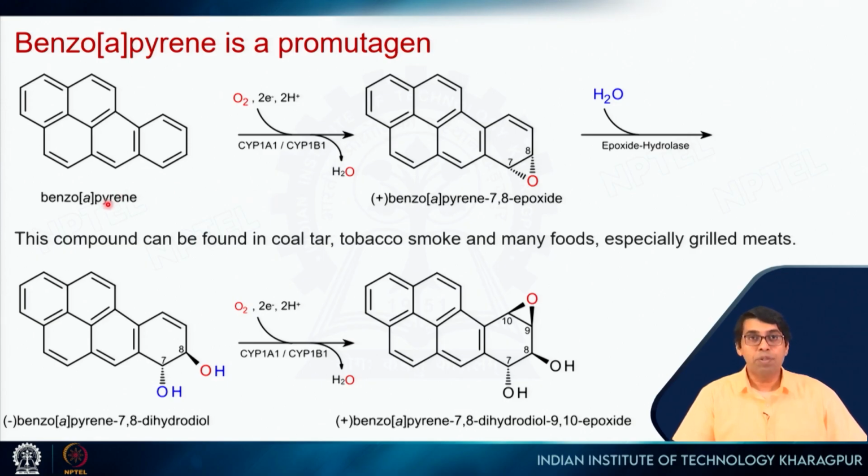Now, benzo[a]pyrene is a promutagen because if you do this Ames test with benzo[a]pyrene, you will see there are no mutations, right? But people have seen that this is present in tobacco and it causes cancer. So what happens? It turns out that this molecule itself is not a mutagen. However, our body tries to flush out this type of molecule.